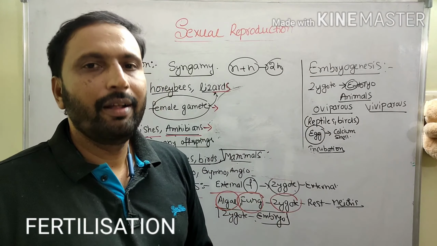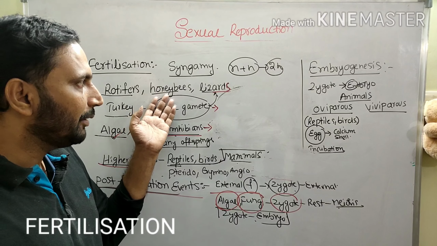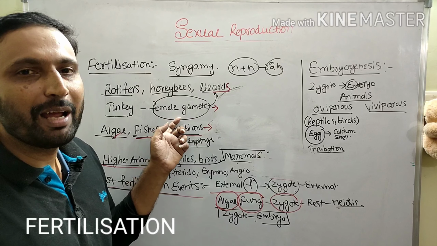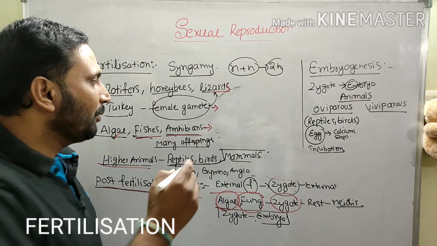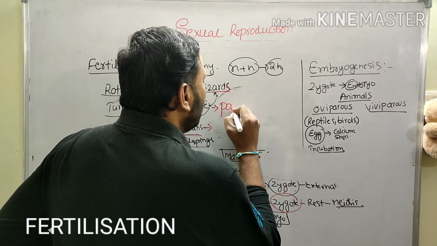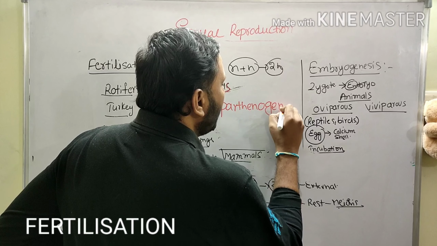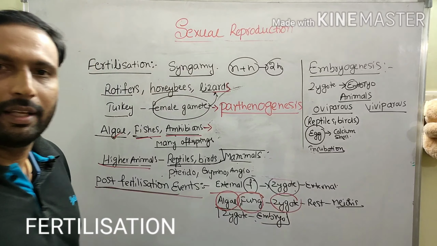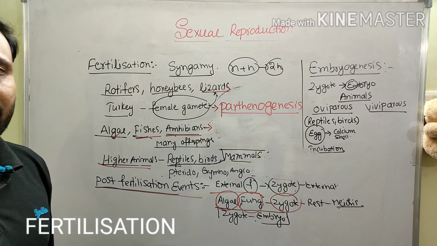That is clear. But some exceptional cases are there, like rotifers, honeybees, lizards and turkey. There the female gamete directly develops into an organism without fertilization. That process is called parthenogenesis. Very, very important. Without fertilization, the female gamete develops into an organism.